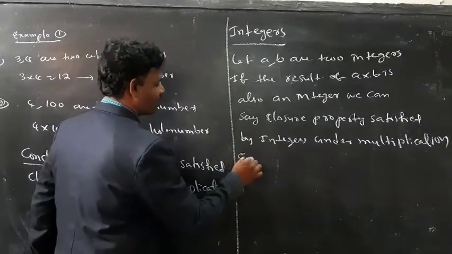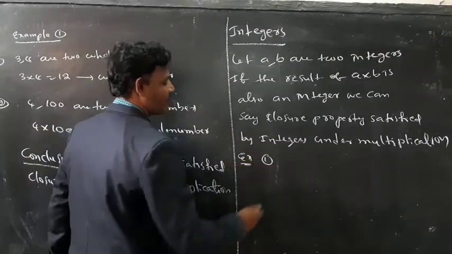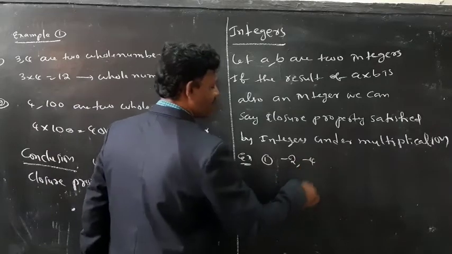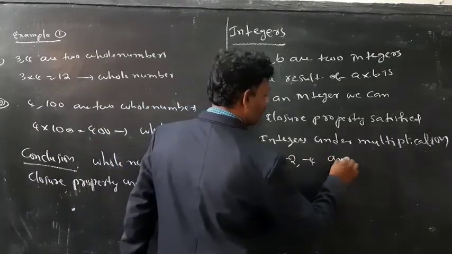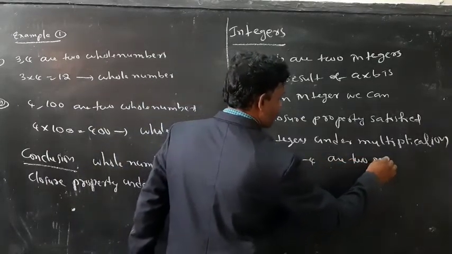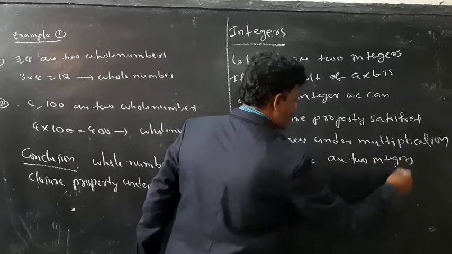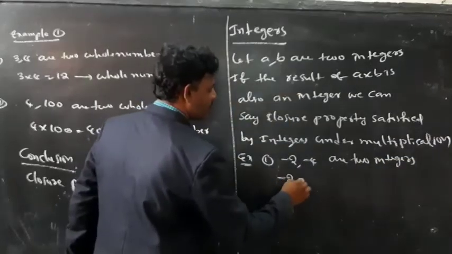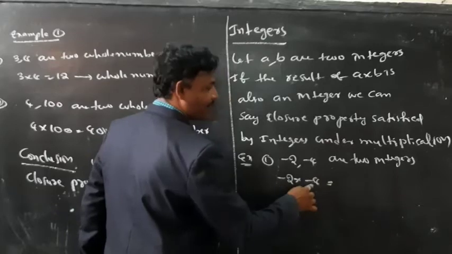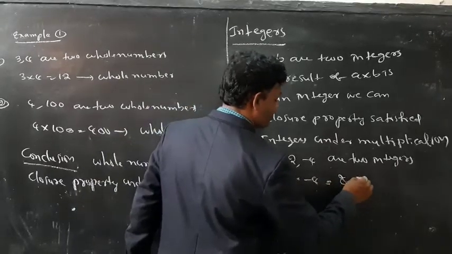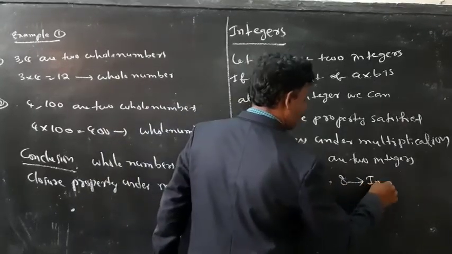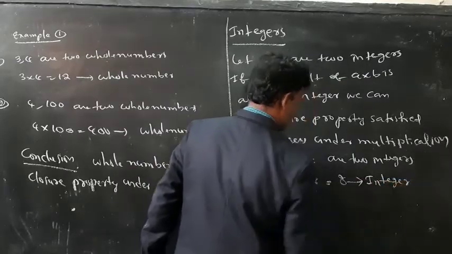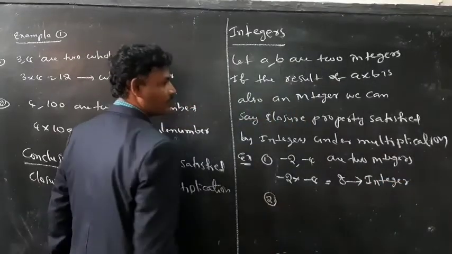Now I am going to take some examples. Example 1. Minus 2, minus 4 are two integers. Then I need minus 2 into minus 4. Minus and minus is plus, 2 4s are 8. It is also an integer. Next example 2.